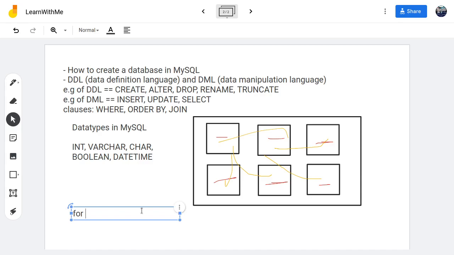Let's say for number in numbers, right? Let me act like I'm writing a program. Okay, let's say for number in range, sorry if this looks strange, range 1 and 11.